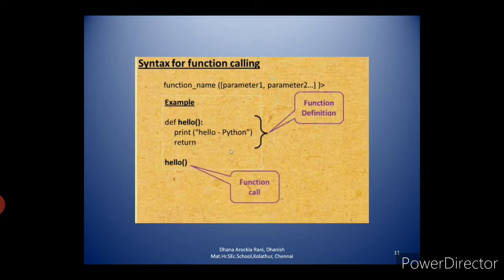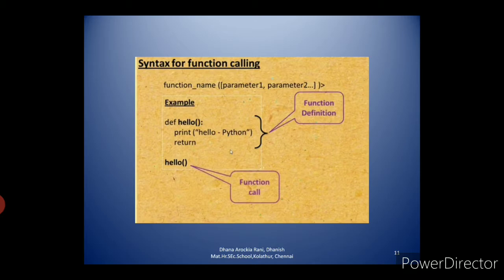So what is the output for this function? We can see the output for this example. The syntax is function name, parameter list, then the example def hello. def is a keyword, hello is the function name. Then what is the print statement? Here hello is a user defined function, and print is a built-in function. Within the print statement you type hello Python, then the return statement has nothing, it's a none statement.